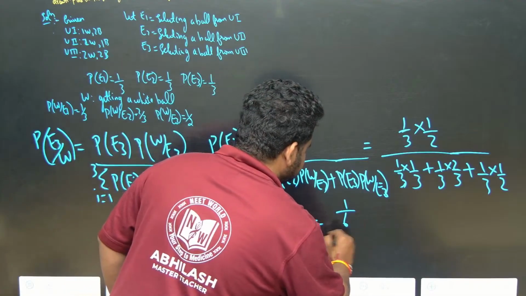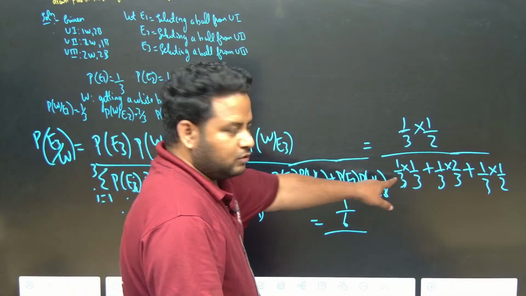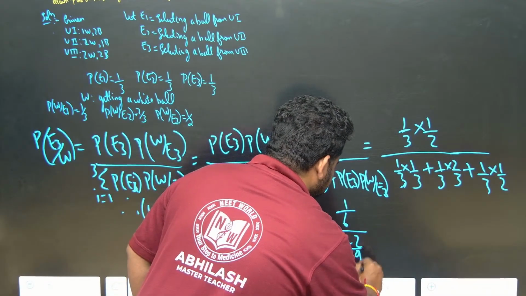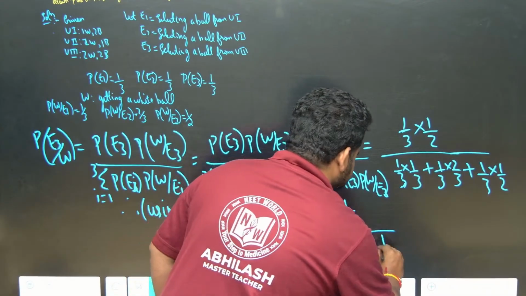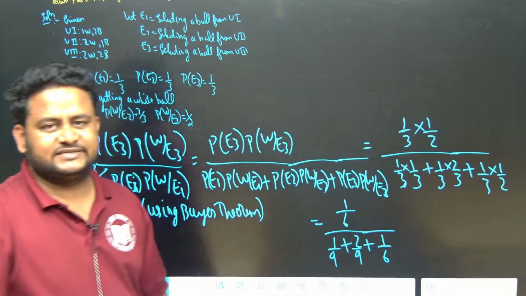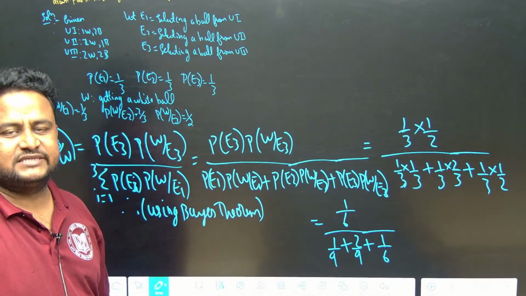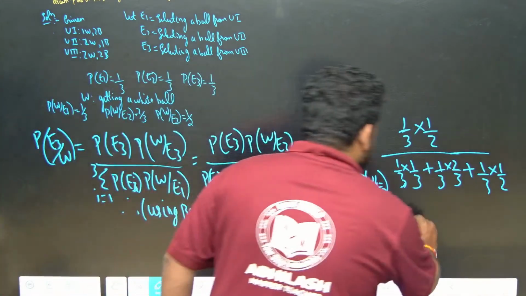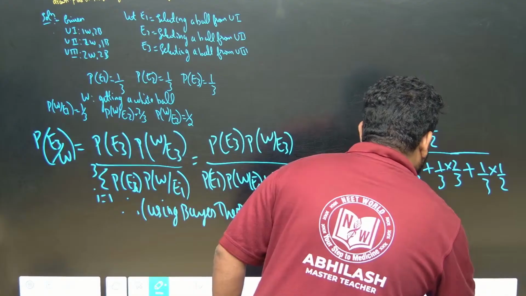1 by 6 divided by what is this? 1 by 9 plus 2 by 9 plus 1 by 6. So 6 and 9, what is the LCM, friends? 6 and 9, the LCM is 18. So this will become 1 by 6 divided by 1 by 18.